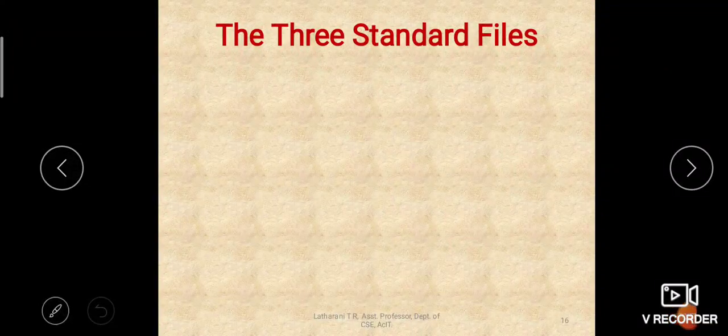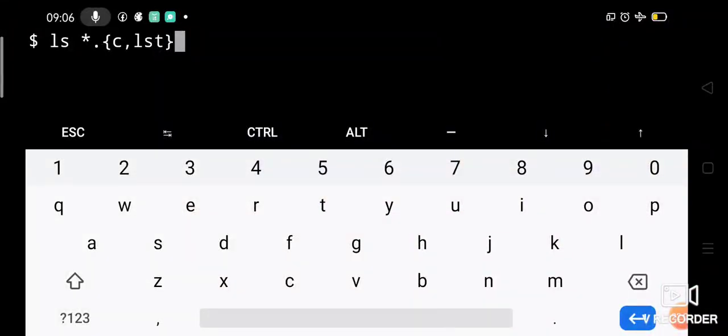Before that, we will execute the previous commands and then move on to the standard files. Okay, let us look at the example of matching dissimilar patterns. So if you execute this command, ls *.{c,lst}, what will it list?